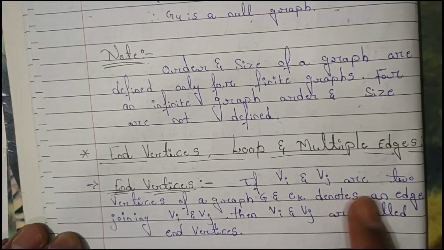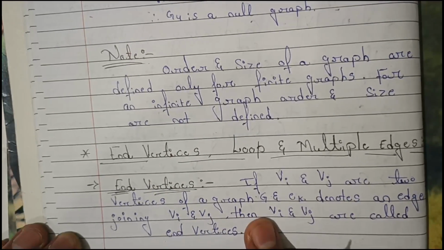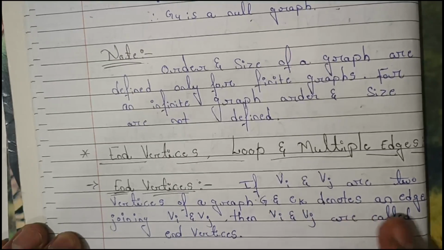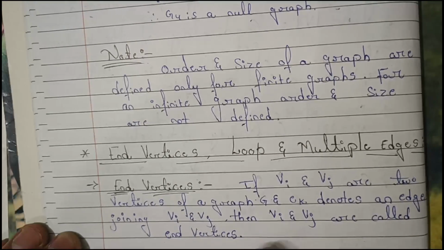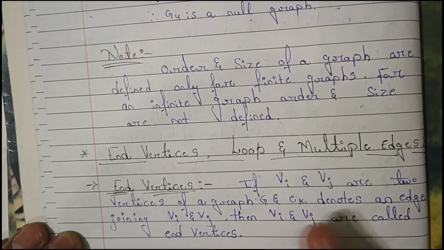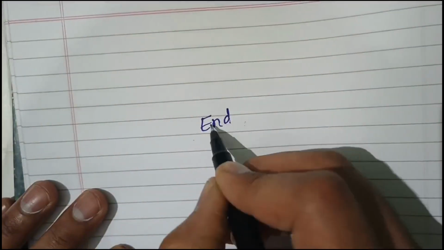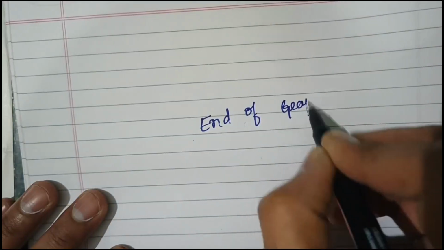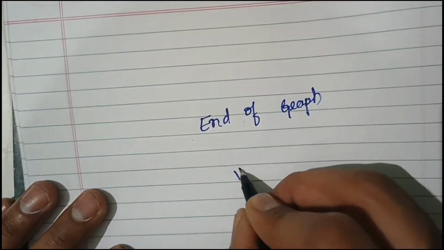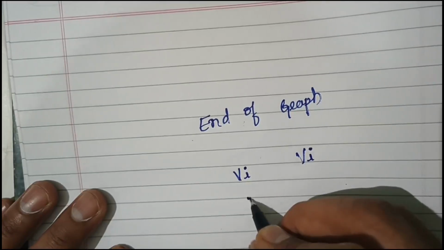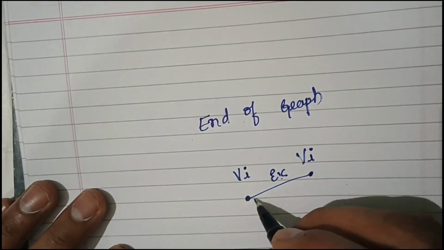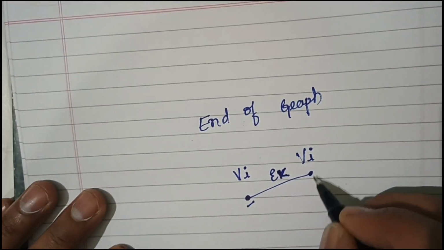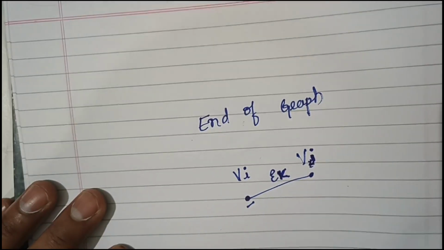If Vi and Vj are two vertices of a graph G and Ek denotes an edge joining Vi and Vj, then Vi and Vj are called end vertices. Here, Vi and Vj are two vertices, and in between, Ek is the edge. So for Ek, Vi and Vj are the end vertices.